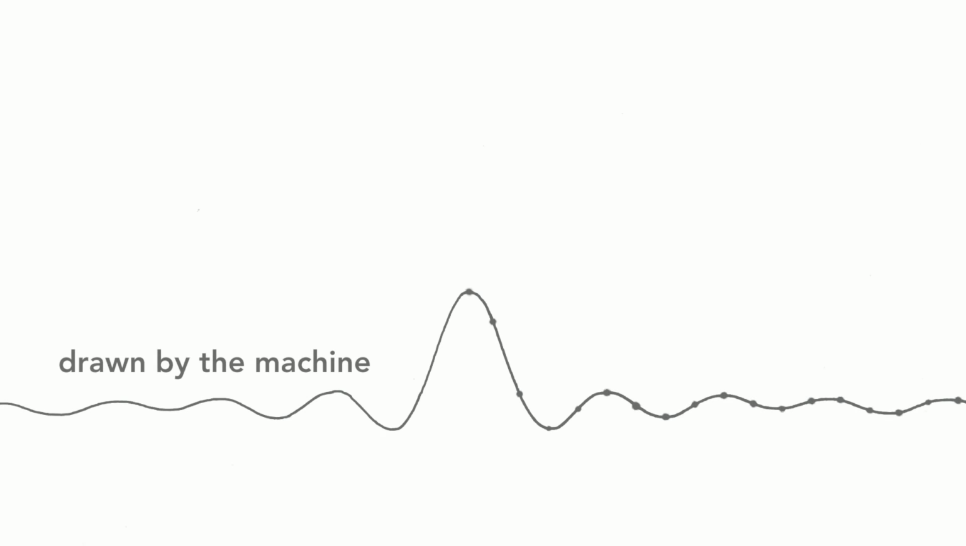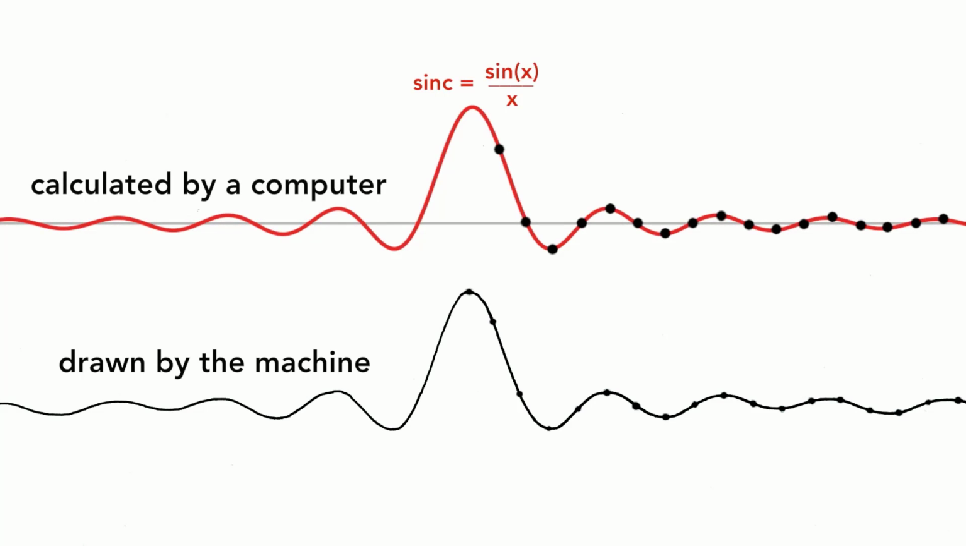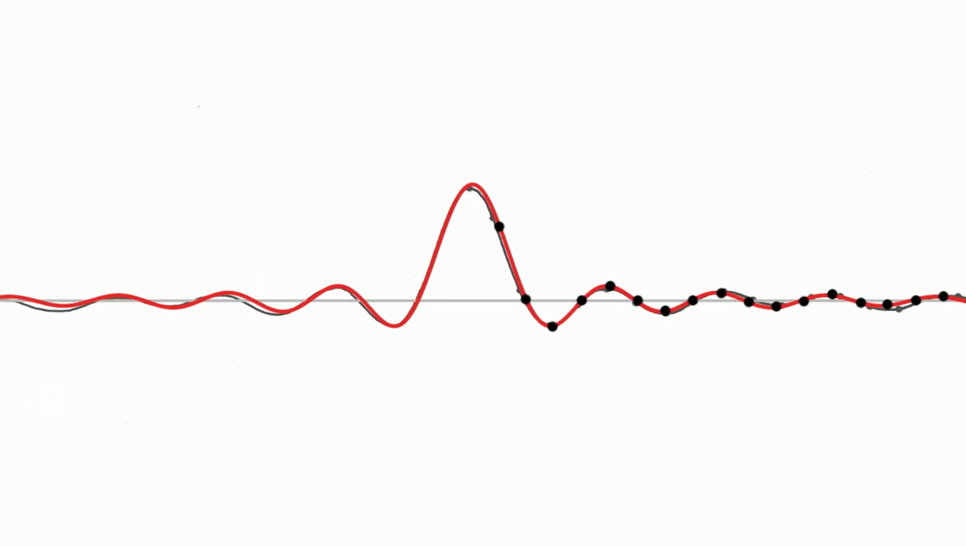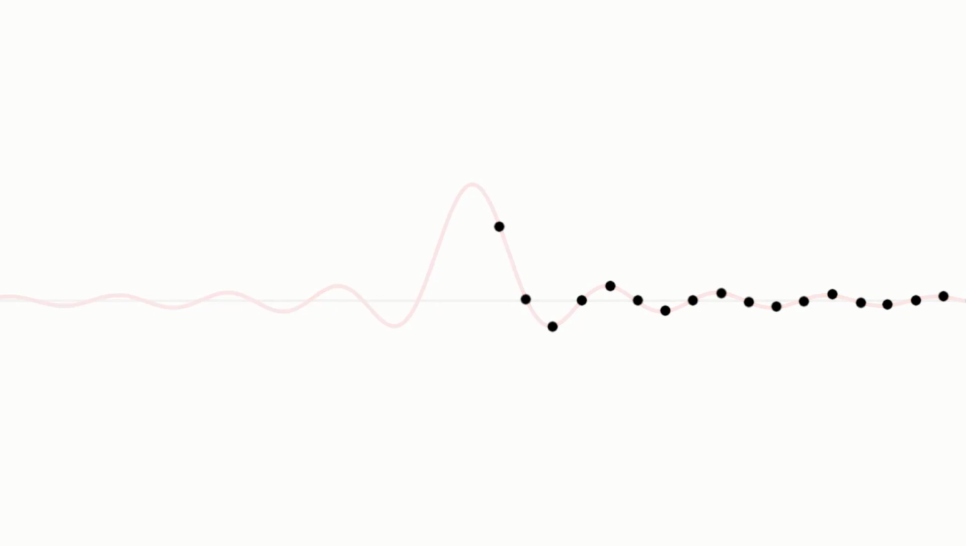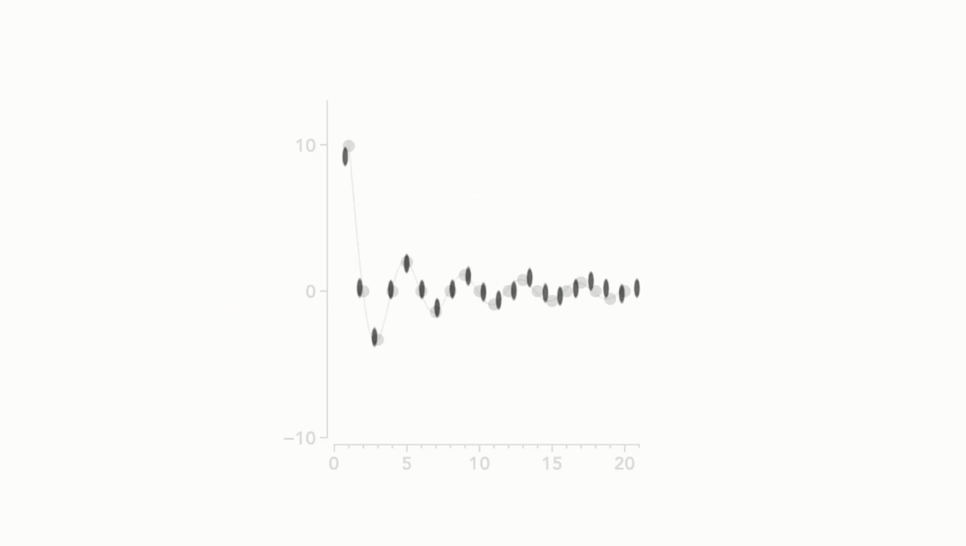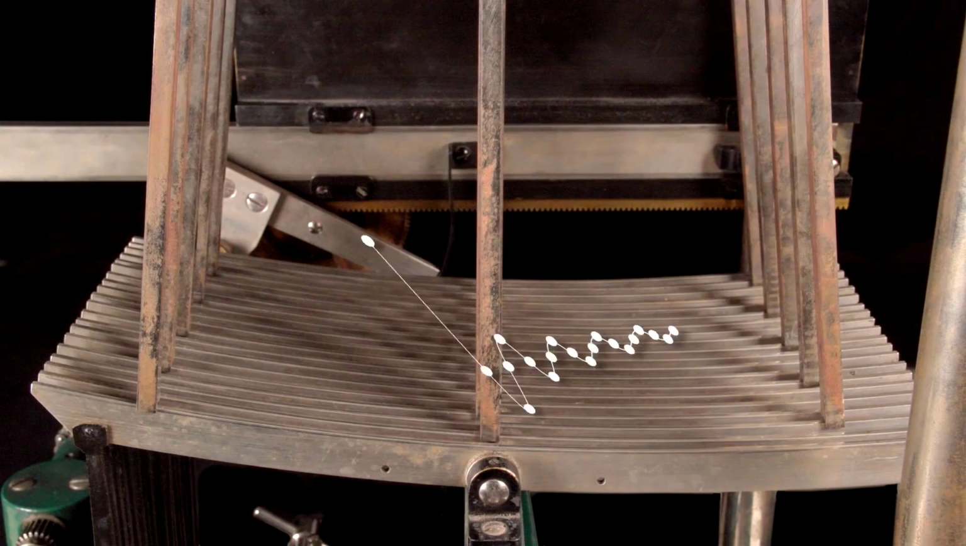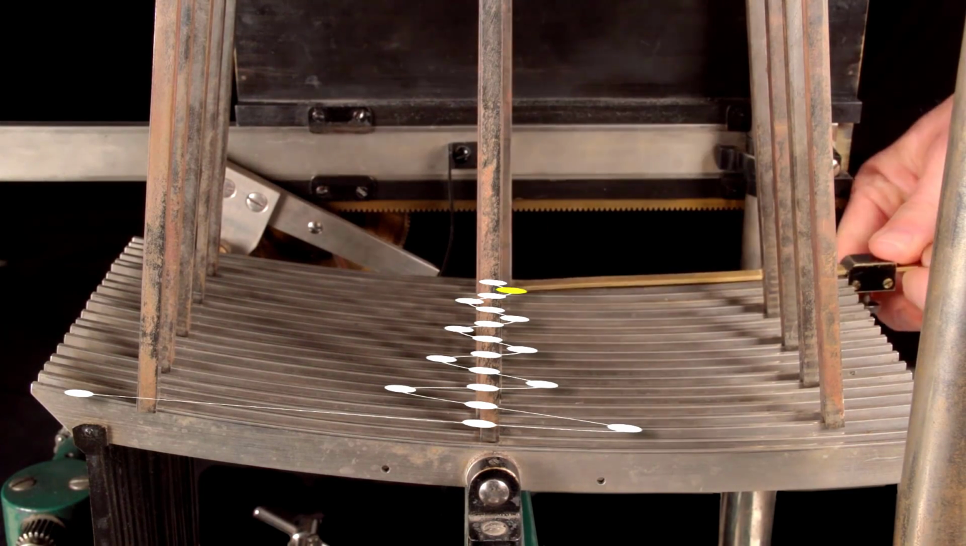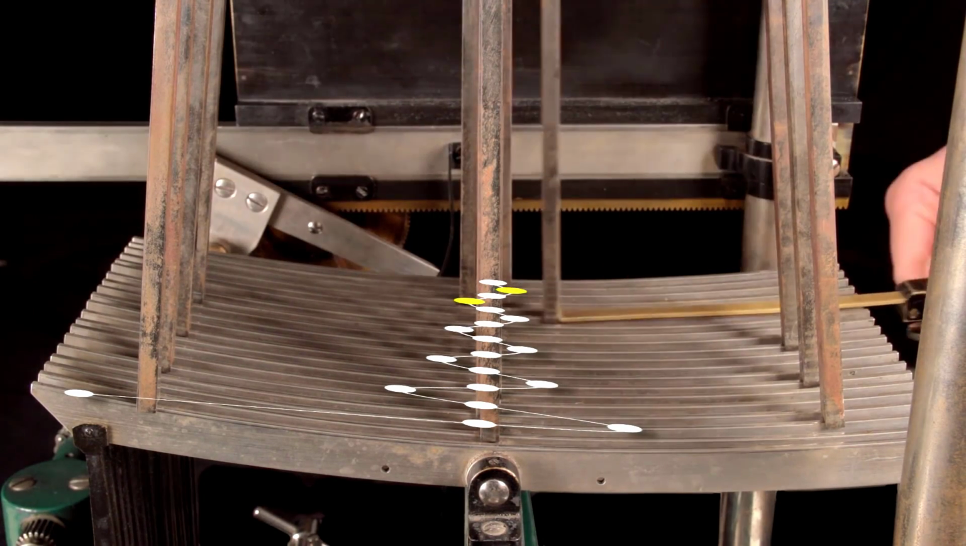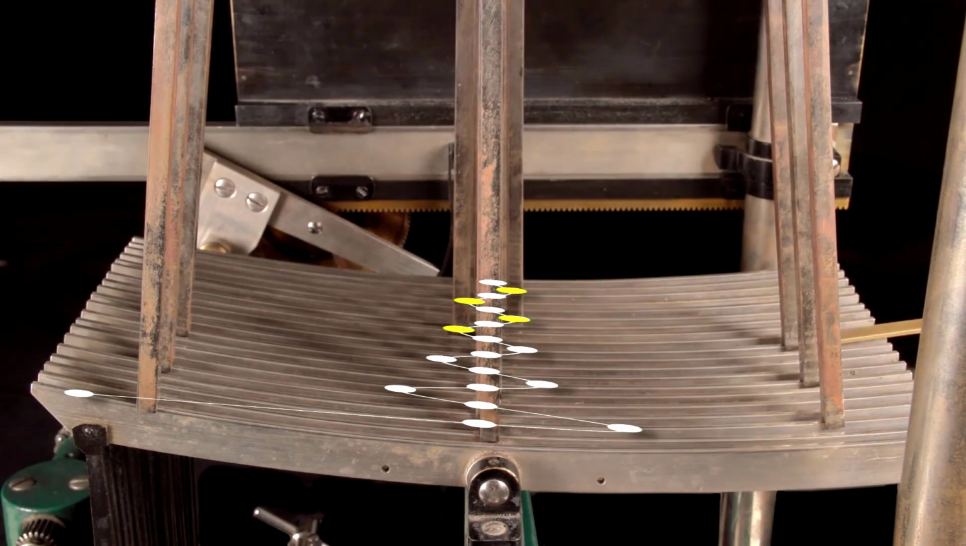If we look at the output from the machine and compare it to a sinc calculated by a computer, we see that they are very similar. Now, we'll take the data points from the sinc, scale them, and use these values on the rocker arms. Remember that our goal is to program the analyzer so that it will plot a square wave.